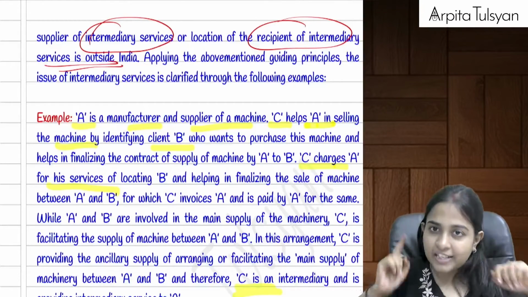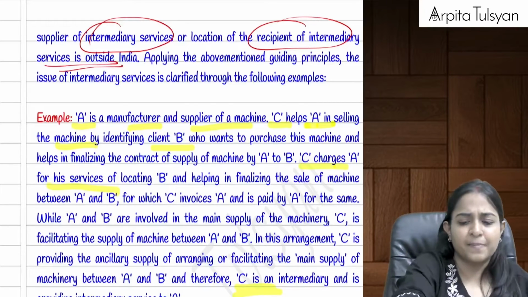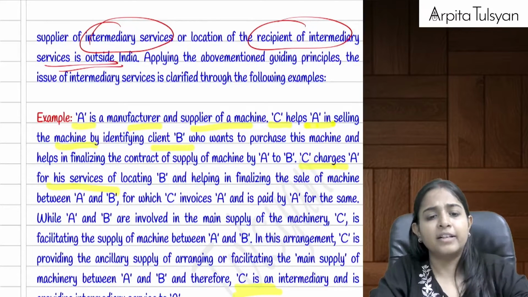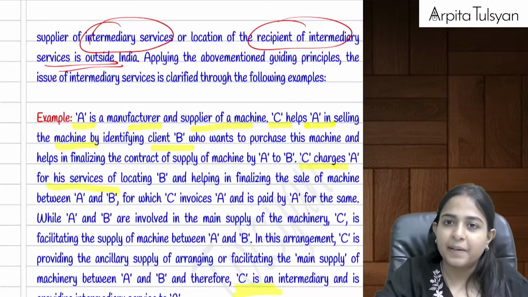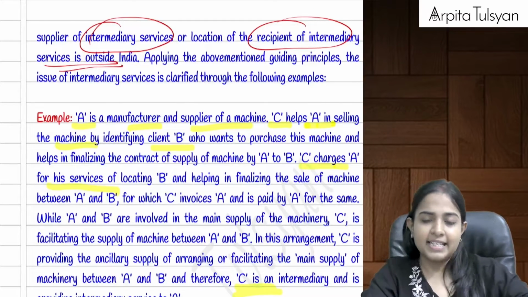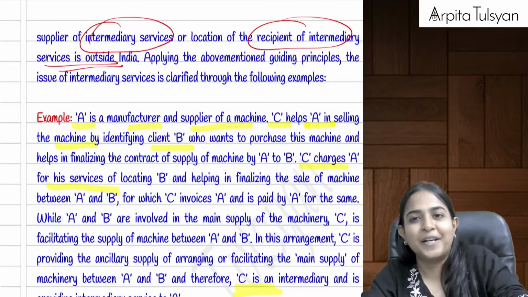Only in such a case, section 13 and the respective subsection, I think 13.8 was there, right? Yes, 13.8 will become applicable. Are you able to understand this, everyone? Yes, done and done. Did you understand the entire chapter? If yes, do let me know.